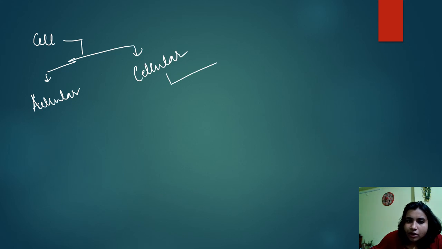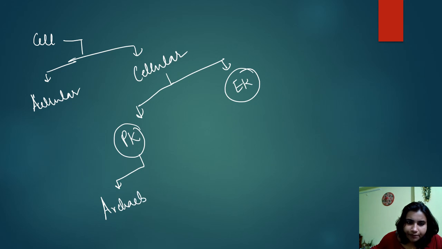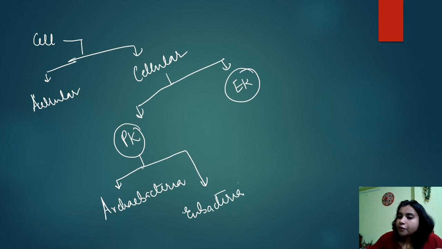Cellular is again divided into two parts, prokaryotes and eukaryotes. Prokaryotes include archaebacteria and eubacteria, right?